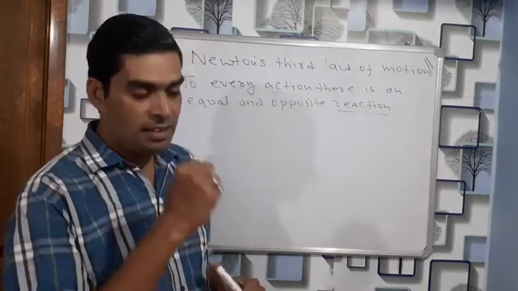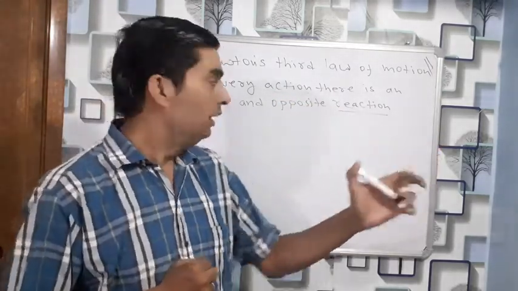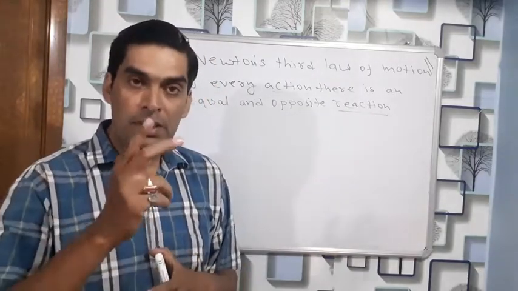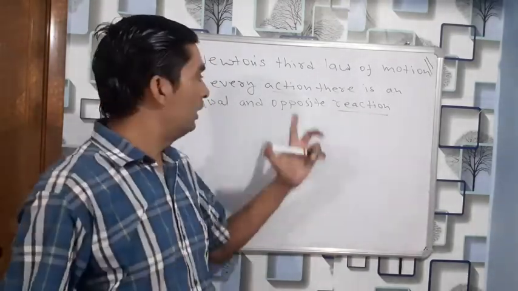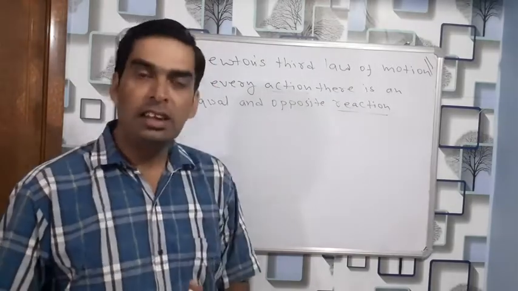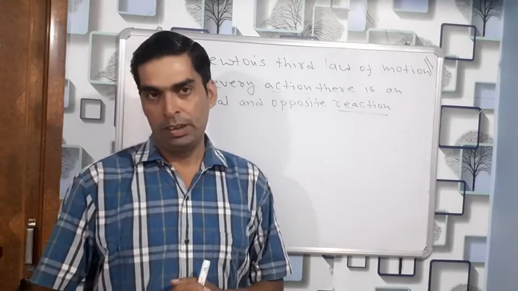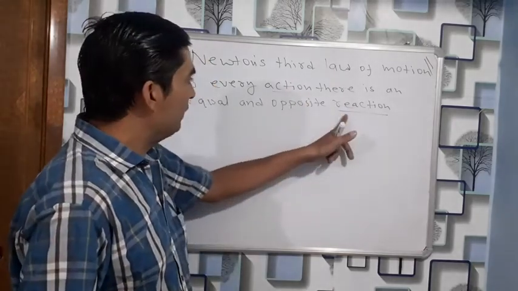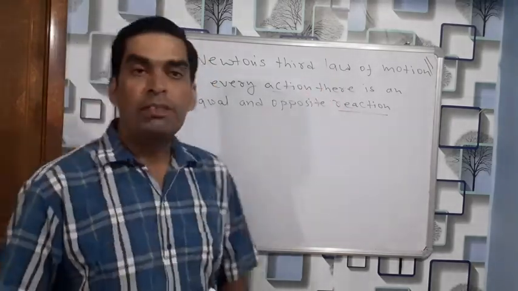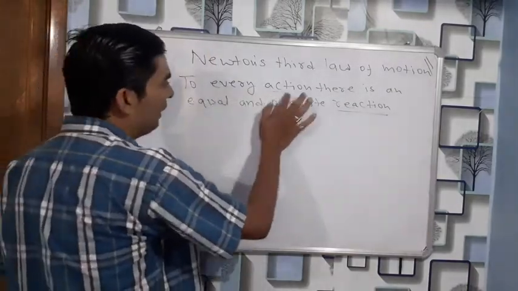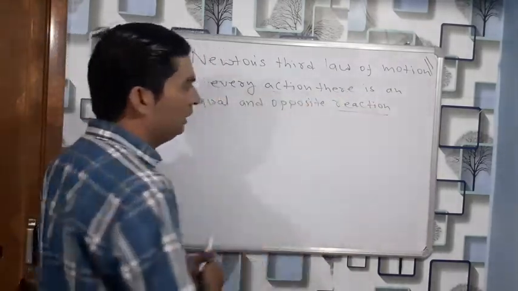The action is the punch given on the wall. The reaction is the wall also hitting the finger. So that means at a time two things happen: one is the action and another is the reaction. In all frames these things are happening. So the action and reaction pair is helpful to define Newton's third law of motion: to every action there is an equal and opposite reaction.